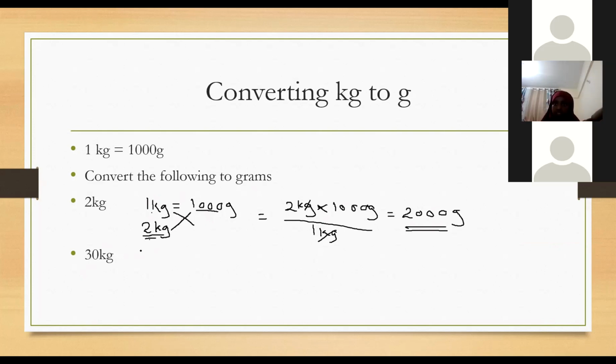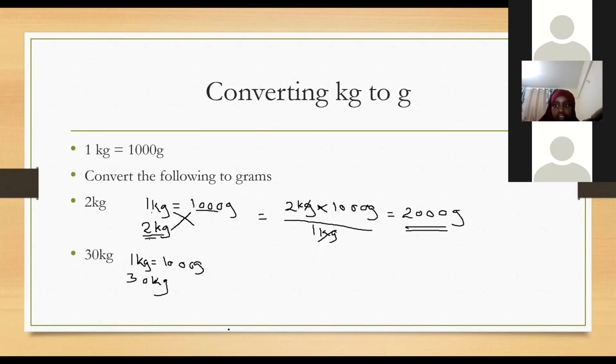30 kgs. We want to convert 30 kgs to grams. The formula is still the same. I've said that this is what you are going to write. For every 1 kg, we have 1,000 grams. 1 kg is equal to 1,000 grams. What about 30 kg? After that, you cross multiply.